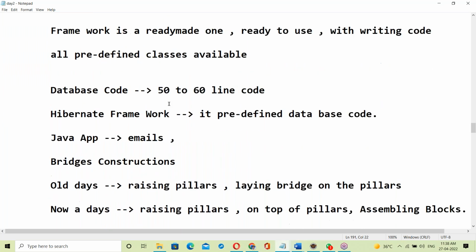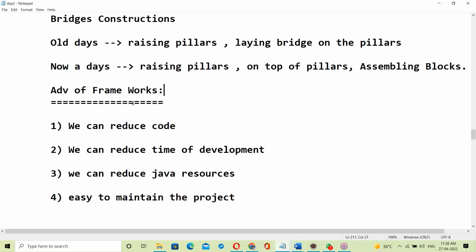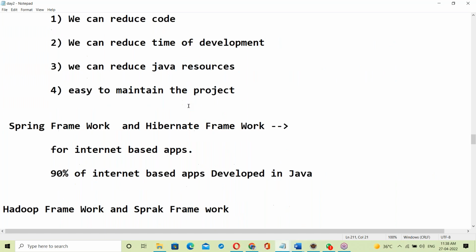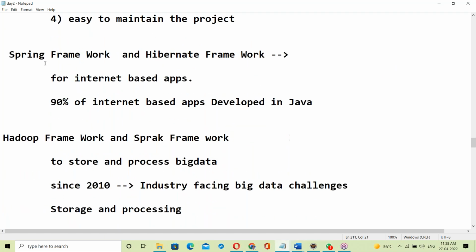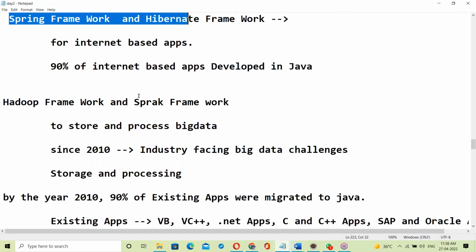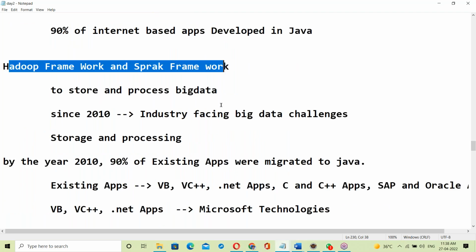What is a framework? About frameworks, and the advantages of frameworks. What is the purpose of the Spring and Hibernate frameworks? What is the purpose of the Hadoop and Spark frameworks?